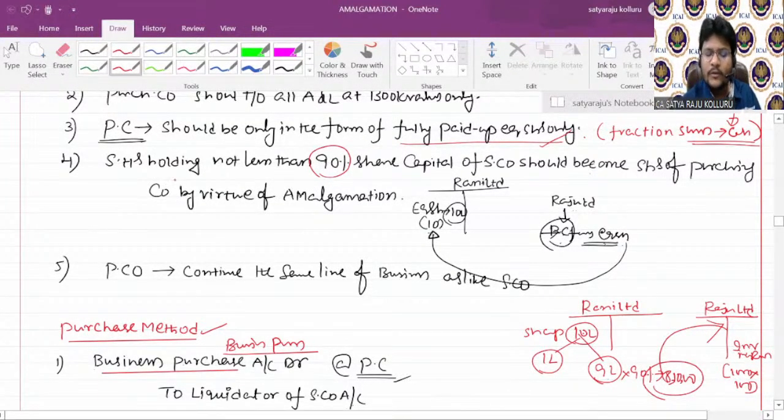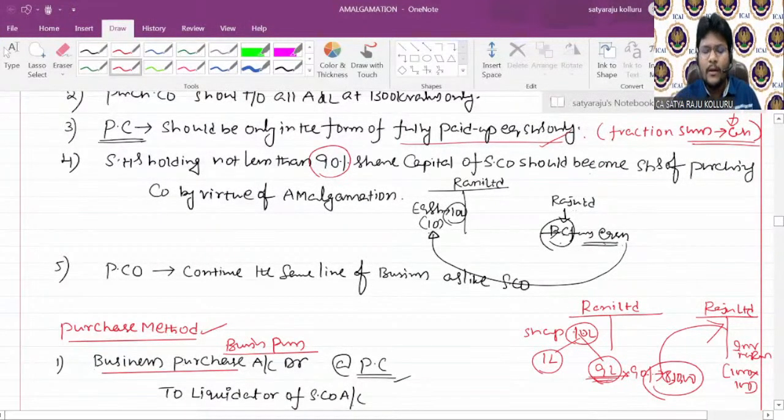Shareholders holding not less than 90% share capital of the selling company should become the shareholders of the purchasing company by virtue of amalgamation. That is agreed. But this 90% I am going to calculate other than those shares which are already held by the purchasing company in the selling company before amalgamation. At least 90% from the remaining capital should become the shareholders of the purchasing company.